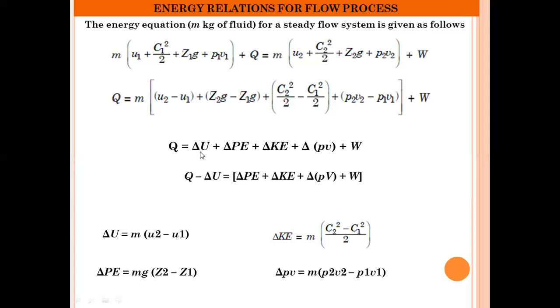By shifting only this delta U to the left hand side of the equation, we can write: Q minus delta U is equal to delta PE plus delta KE plus delta PV plus W. So this is how we can write the general steady flow energy equation for mass of m kg of a fluid for an open system.